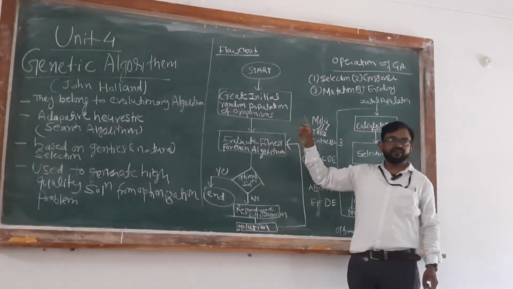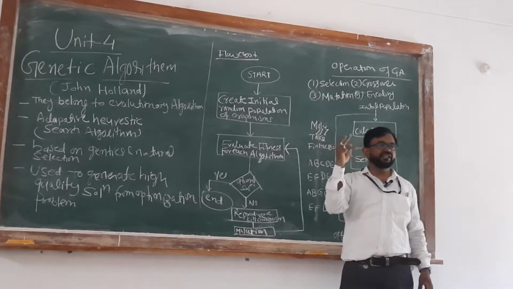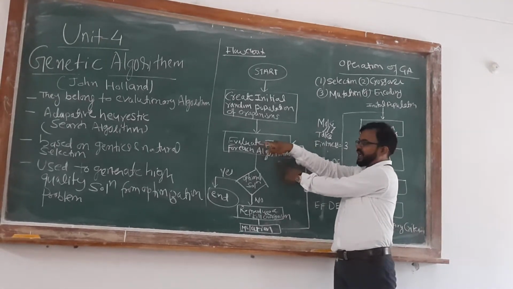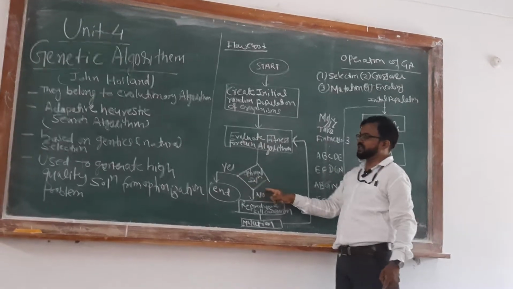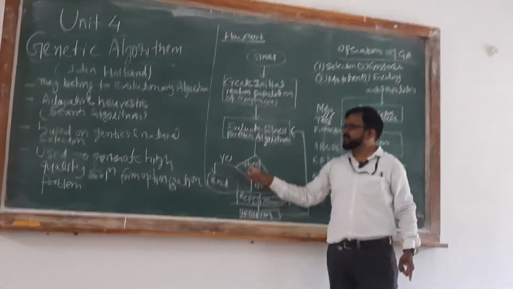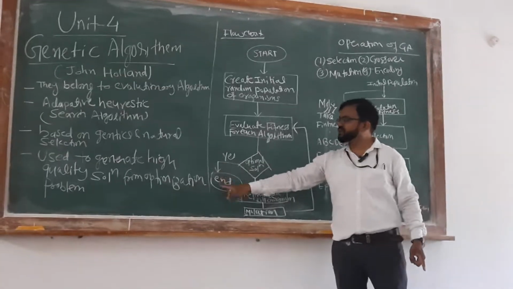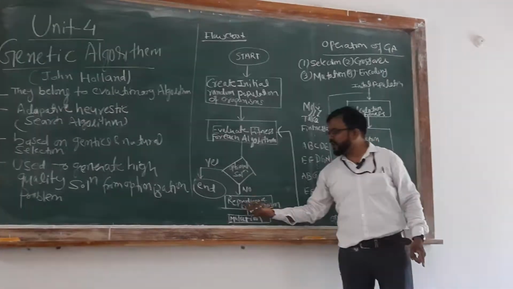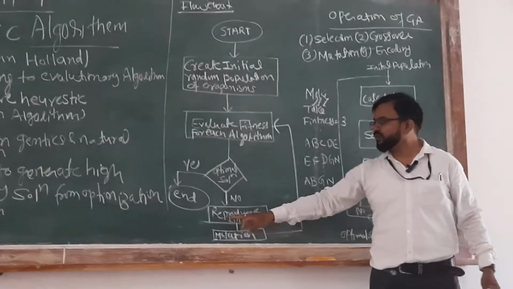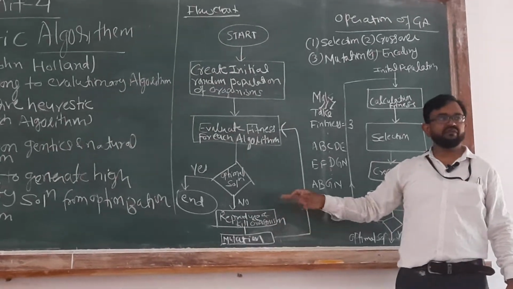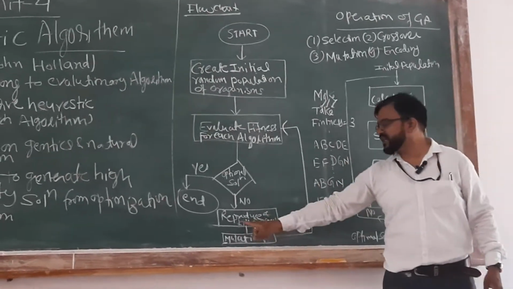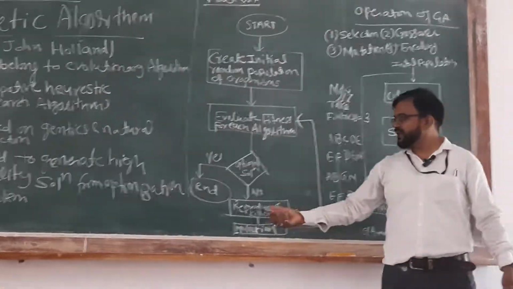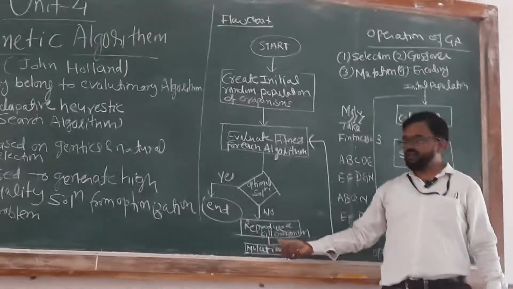If we have three algorithms and we are applying them to the model, and we get optimal solutions, then our objective is achieved and we have to stop, which is the stopping criteria. If an optimal solution is not reached, then what do we have to do? We have to again go for reproduction. In reproduction, what is happening? Reproduction is in terms of organisms.